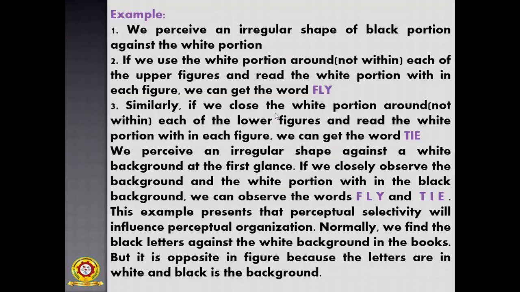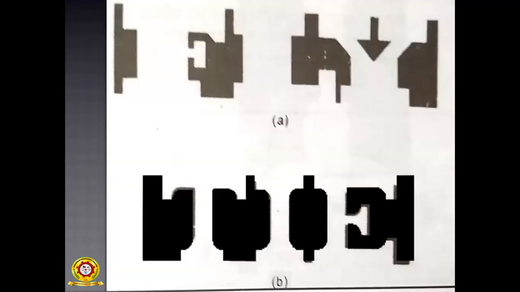Coming to the picture example, we perceive an irregular shape of black portion against the white portion. If we ignore the white portion around, and read the white portion within each of the upper figures, we can get the word fly. So within each figure, we have to find the white space. This space is F, this space is L, and this white space is indicating Y. Can all of you understand?